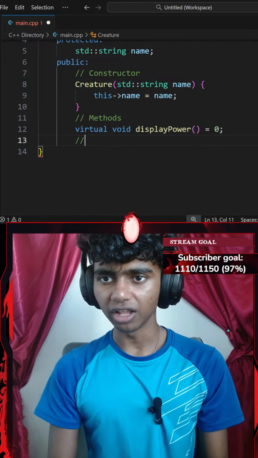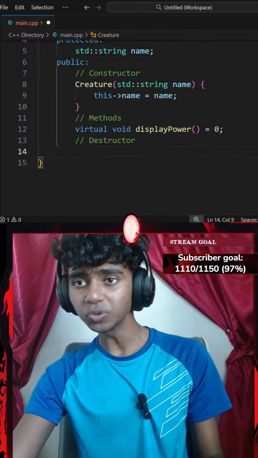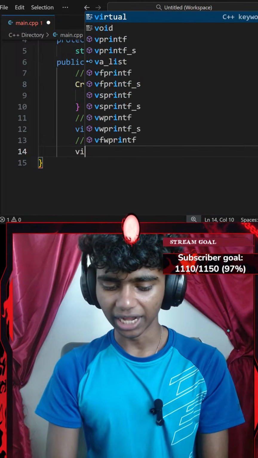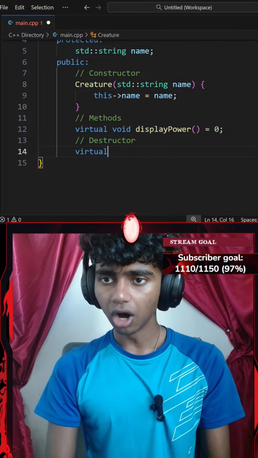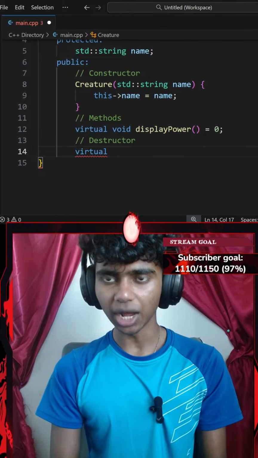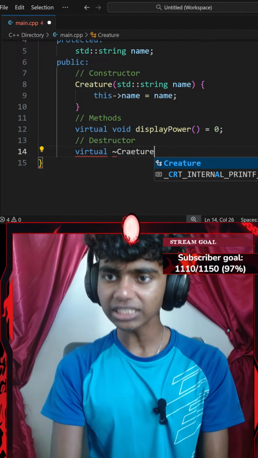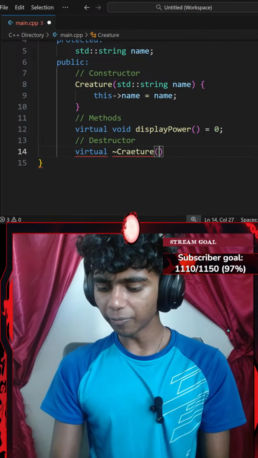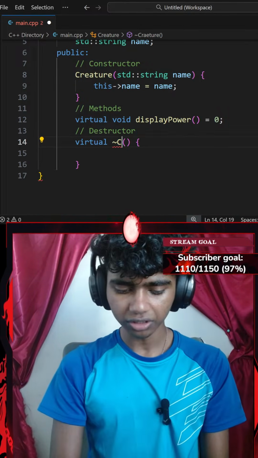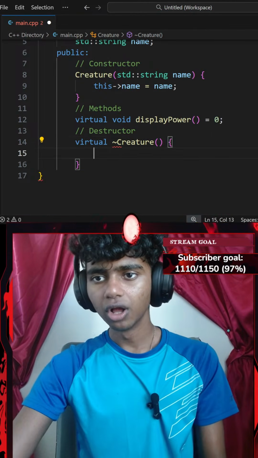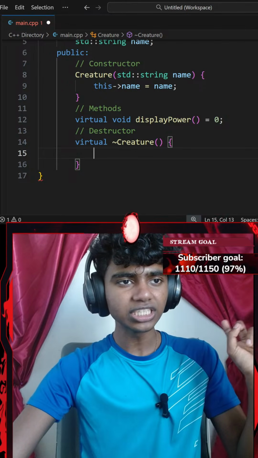Okay, next up I'll add another comment that says something like destructor. I'm going to be creating a virtual destructor. Let's go ahead and use the virtual keyword. There we go. Okay, now for my virtual destructor, I'm going to use the tilde operator and type my Creature class, and then a pair of parentheses with a pair of curly braces. Did I spell Creature wrong? There we go. Now inside of my destructor, I'm going to display something.